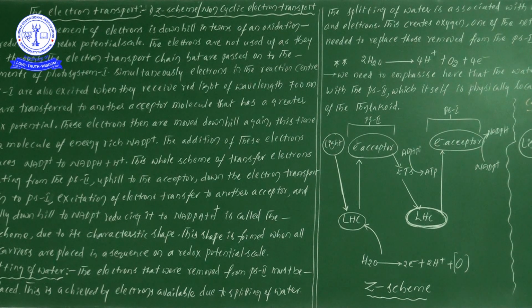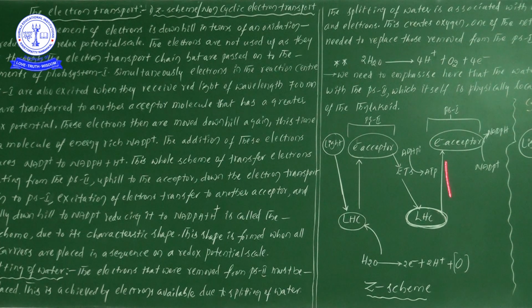Non-cyclic means that the electrons start from one place and move on, and do not come back to where they originated. And why have we given the name Z scheme? When you look at it, the electrons first start to move from the LHC, the light harvesting complex, from 2 to 1, and from 1 again to the formation of NADPH: uphill transport, downhill, then again uphill.